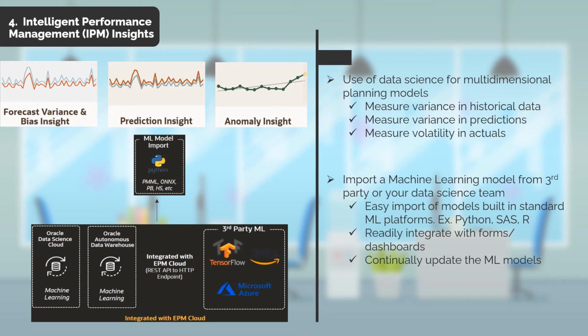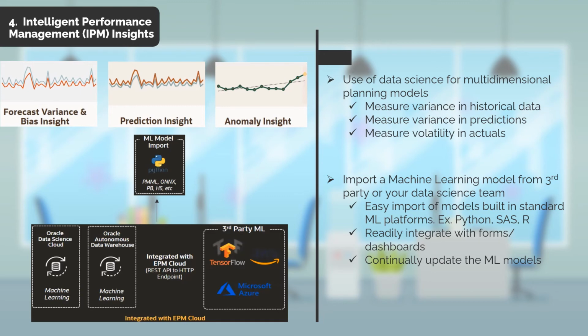Finally, another type of insight in IPM Insights is called an anomaly insight that tracks data in actuals, let's say, to weed out any anomalies such as significant increases in one month as opposed to a normal pattern in months prior.